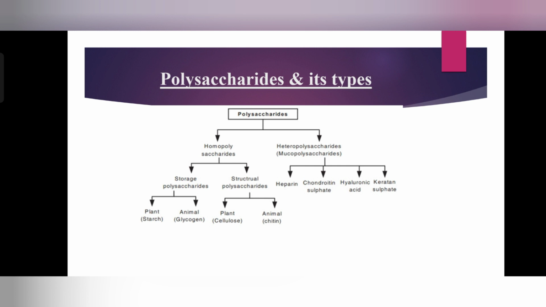It is a structural polysaccharide present in the cell wall of fungi and also in the exoskeleton of some insects and crustaceans. Chitin is the Earth's second most abundant carbohydrate polymer after cellulose.